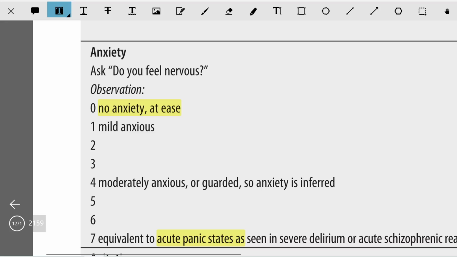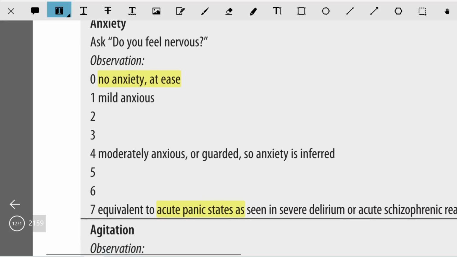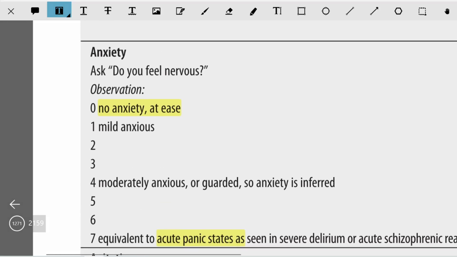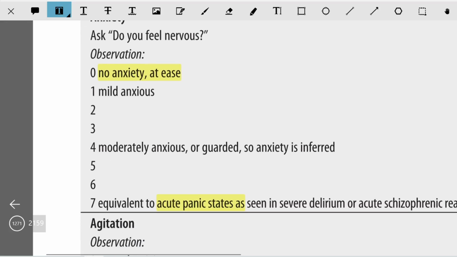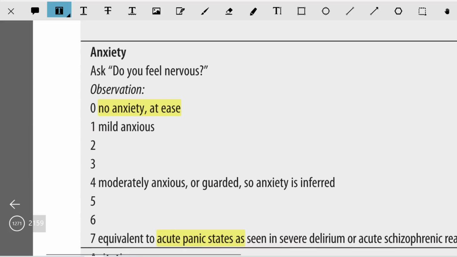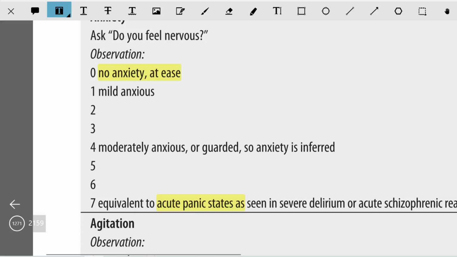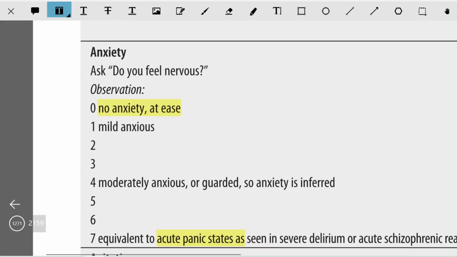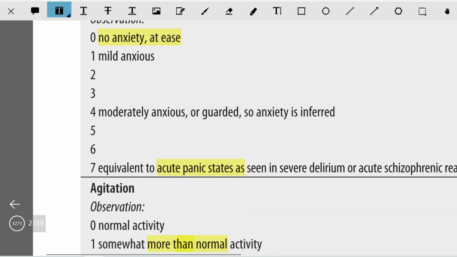Next is the anxiety. The patient should be asked, do you feel anxious or nervous? Then the observation is, if there is no anxiety and the patient is at ease, it is graded as 0. If there is mild anxiousness, it is graded as 1. If there is moderate anxiousness or the patient is guarded, then anxiety is inferred. Grade 7 is where the patient has states equivalent to acute panic, as seen in severe delirium or acute schizophrenic reactions.